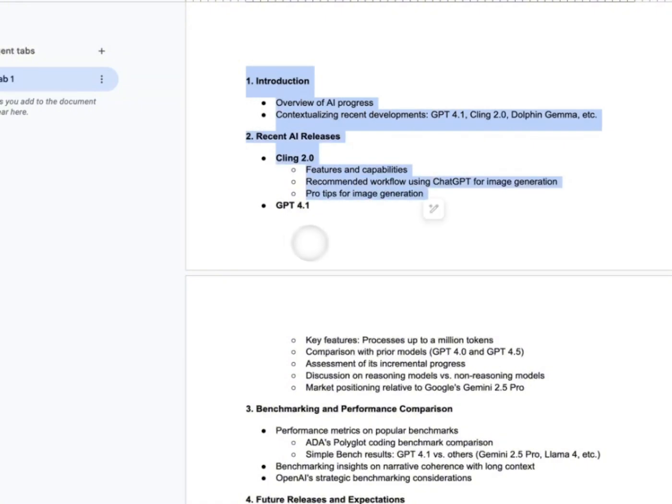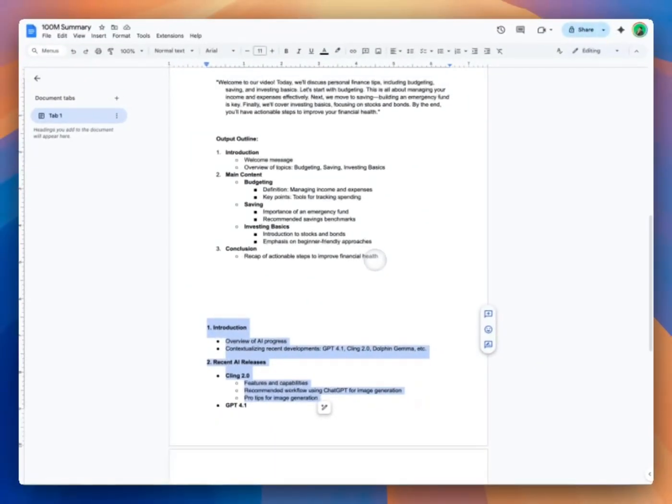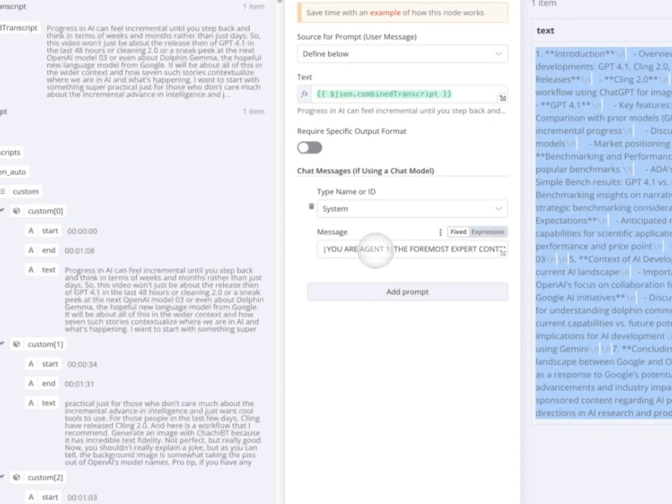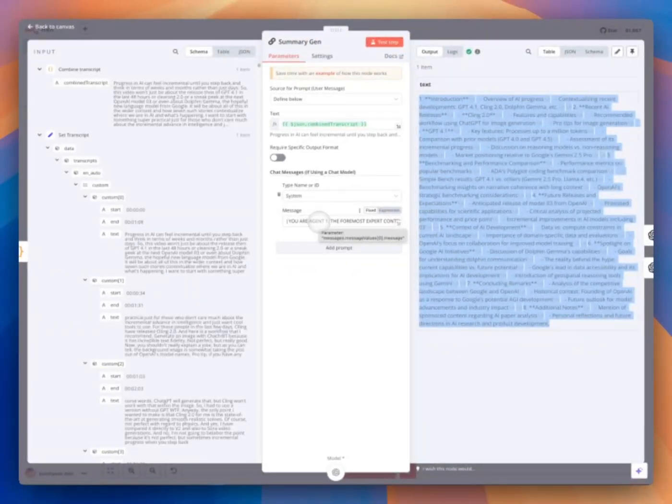So I like the output, but what if you don't like the output? You have to go back to your prompt and tweak it to make your output improved and then run again. So the part of automation is always based on iteration. If you don't like the output, you have to give your own feedback to the prompts so that you can make the next output a little better. A lot of people underestimate the importance of prompts these days, but this is why prompts are so important. Prompting technique is so important to level up your output in your automation.